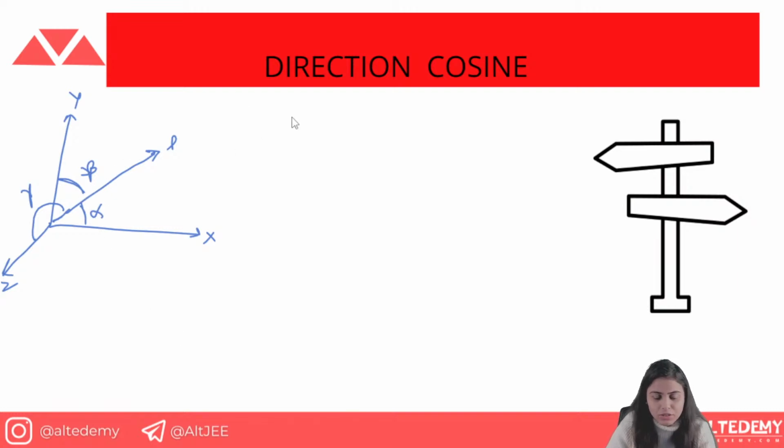Now what is the direction cosine? Direction cosine basically tells you the direction of a vector, and direction cosine is basically cos alpha.